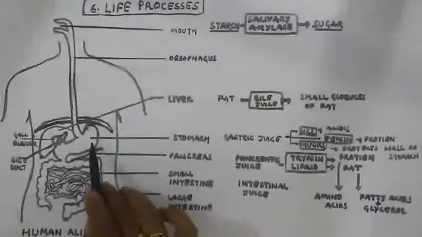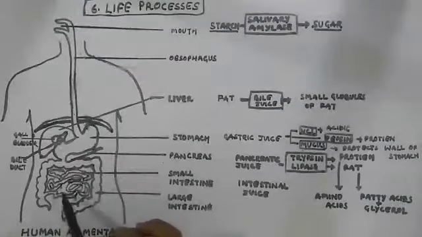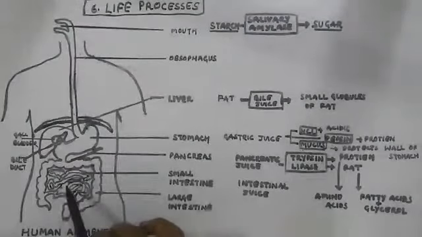The small intestine is a highly coiled, extensive structure which is enclosed inside the large intestine. The length of the small intestine varies from organism to organism. It may be smaller in length or it may be larger in length. The small intestine makes the food get more digested, or you can say this is the place where complete digestion takes place. That means carbohydrate, protein and fat get completely digested in the small intestine.